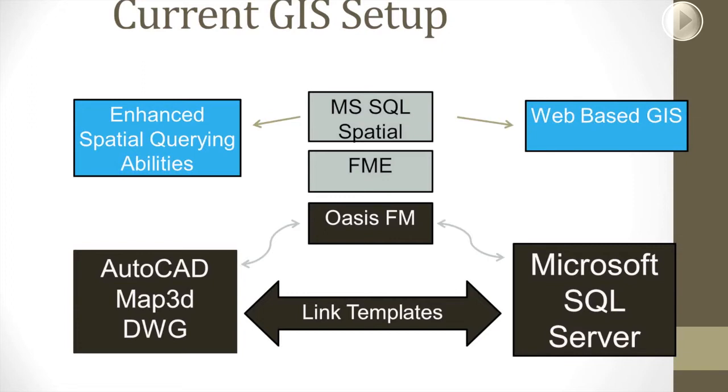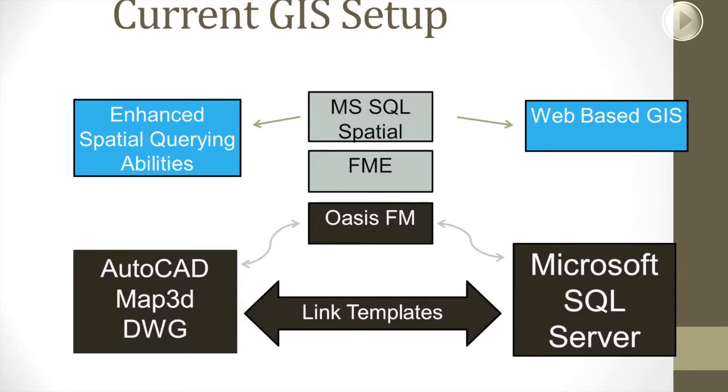Now, with AutoCAD Map 3D, you can actually move data into SQL Spatial without FME, but it is a cumbersome process, as some of you may know. It's a two-step process. You have to first convert your CAD DWG data to a data type such as a shape file or an SDF file, and then from there, you have to bulk copy it into the database. That process could take anywhere from a couple hours to sometimes even a full day, depending on how much data you had. And with the amount of data we had, it was not sustainable for us if we wanted to do nightly updates, which we really wanted, to have data that was current, updated at least once a day. So we looked at FME to do that.